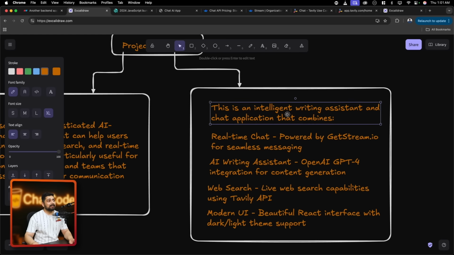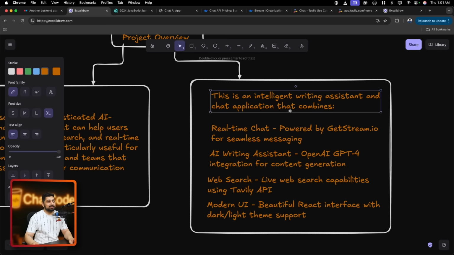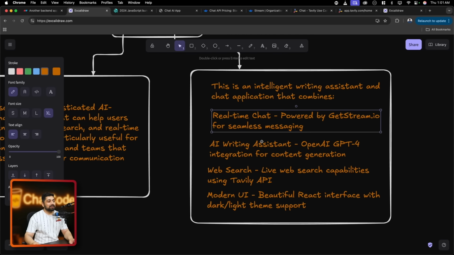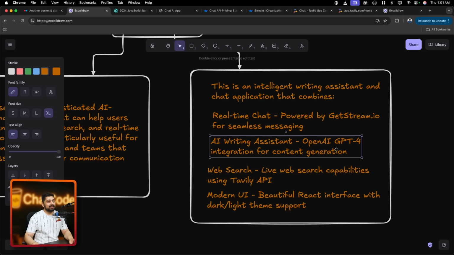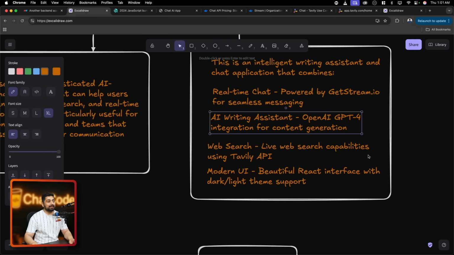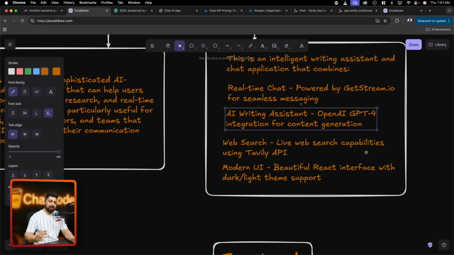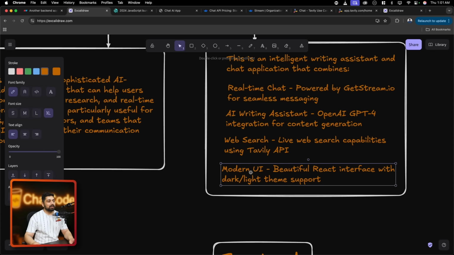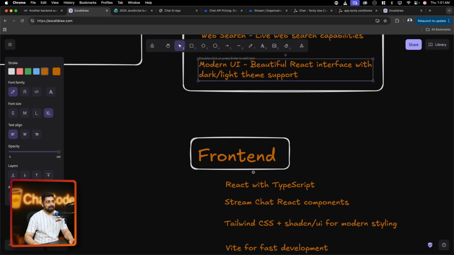So this is basically an intelligent writing assistant chat app that combines a real-time chat app powered by Getstream, of course, for seamless messaging. We will be using an AI writing assistant. We will be using OpenAI GPT as well. You can use any other model as well. It's not going to be that much of a dependency on that. You can use Gemini, you can switch any model. We will keep it really friendly. We will be using web search and we'll be using a modern UI. Most of our UI will be on shadcn, but I'll walk you through with ease.